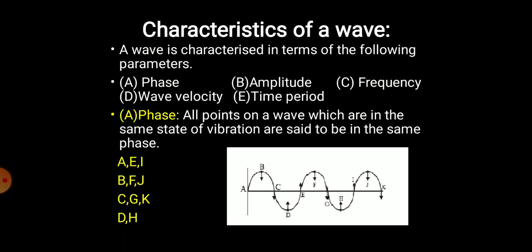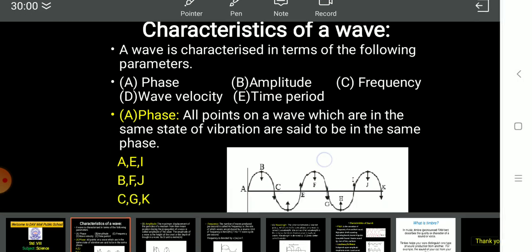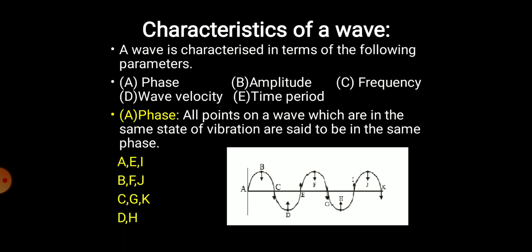For instance, if a particle is residing at point A, E and I, the direction of vibration would be in the same direction. As you can see, the particle is about to start from its mean position. Again at point E, the particle is in the same direction, and at point I the particle is in the same direction as that of E and A. At A, E and I, all particles are in the same line of motion.